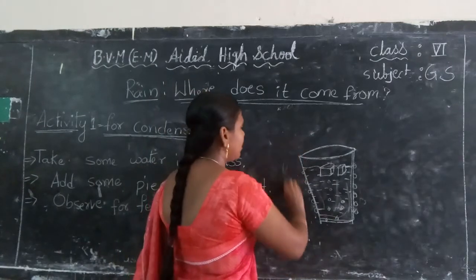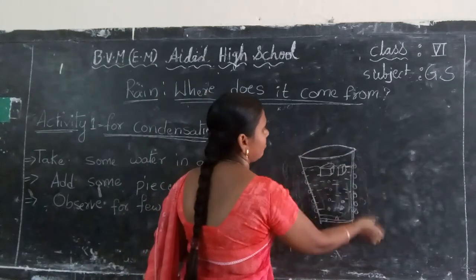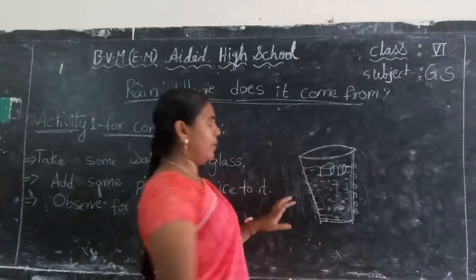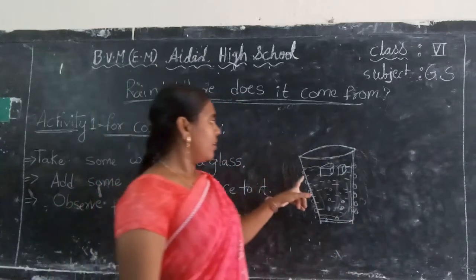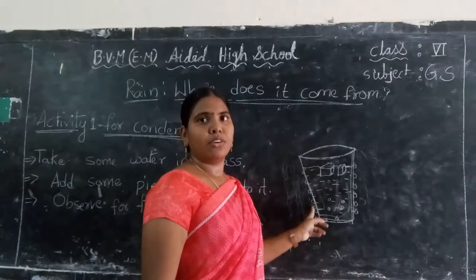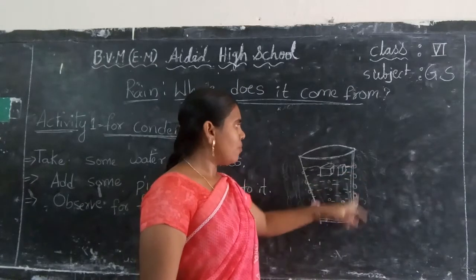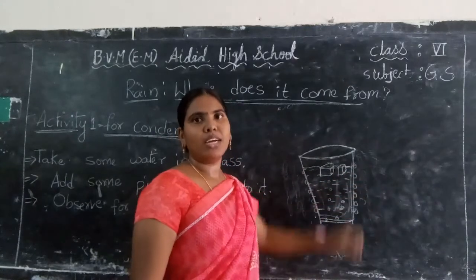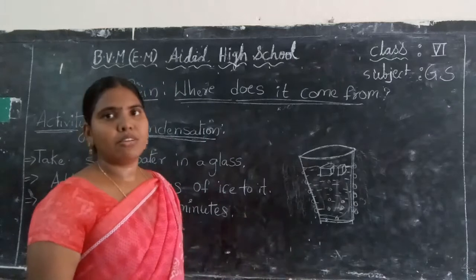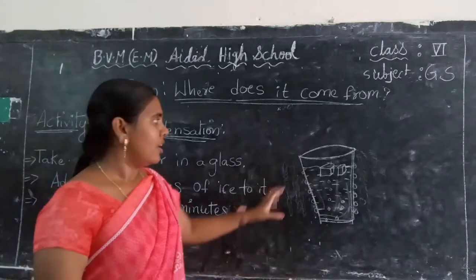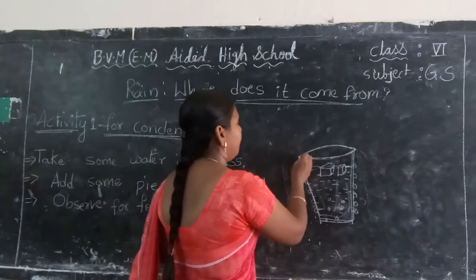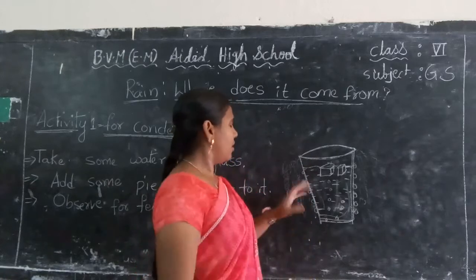So on the outer side, what happened? Some water drops form on the outer surface of the glass. Why? Because of condensation. Here I will explain.